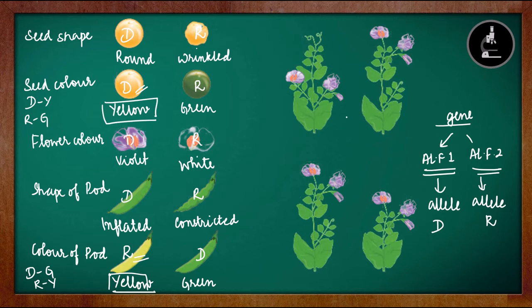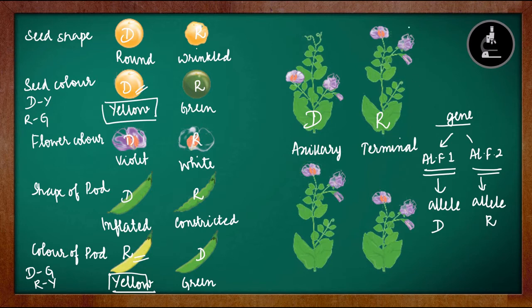Next one is the position of the flower, where it is placed. If the position of the flower is axial, this is the axillary position. This is the terminal position. So if the position of the flower is axial, that is the dominant character, whereas if it is at the terminal or the topmost position, that is a recessive character. So axillary position of the flower is a dominant character over the terminal position of the flower.